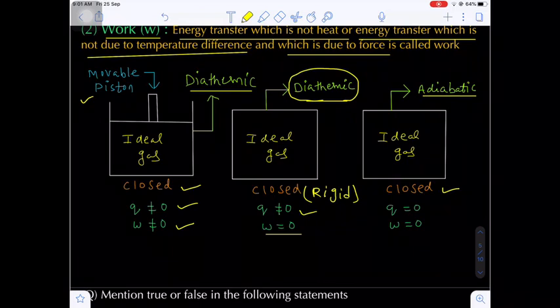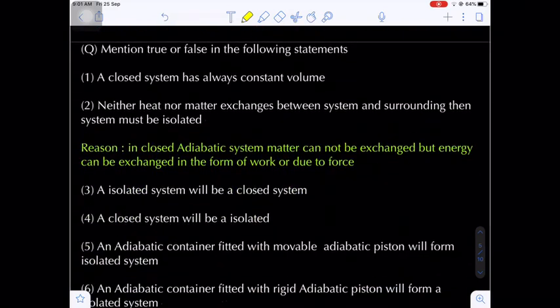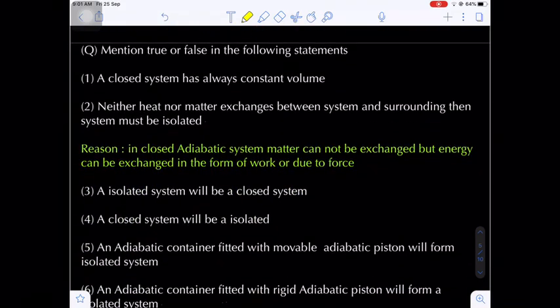Adiabatic wall does not permit the heat exchanges. That's why no heat exchanges and also no work done because the system is closed. Are you getting my point? Now here there are some true and false statements which we have. The first statement: a closed system has always constant volume. Is it correct or incorrect?